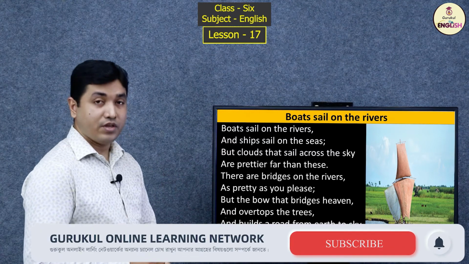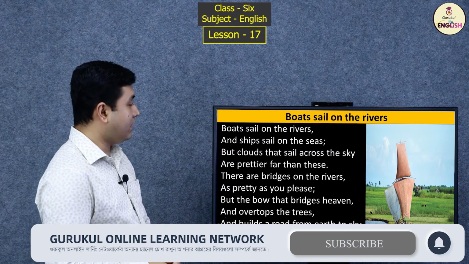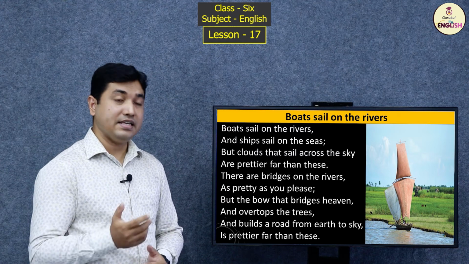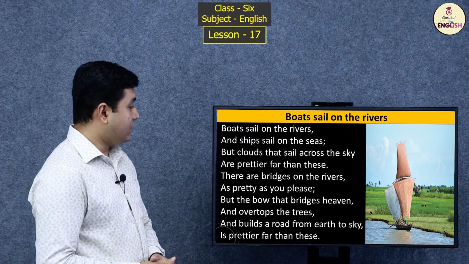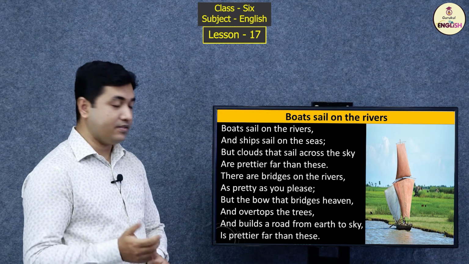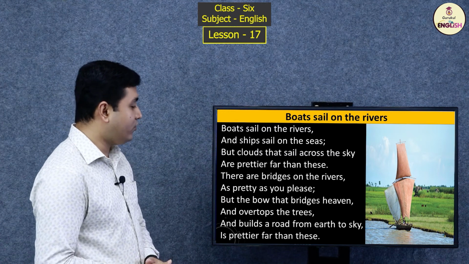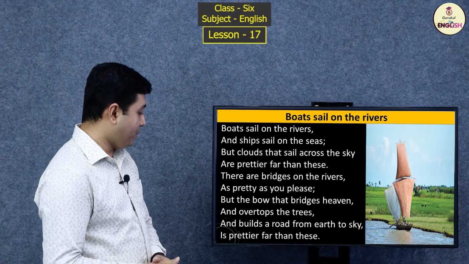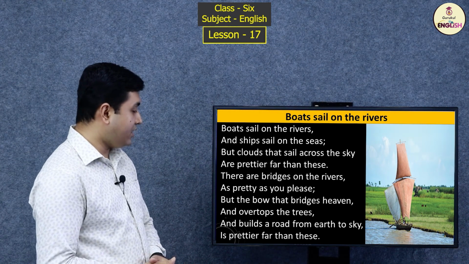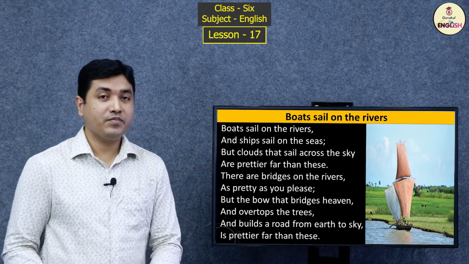Boats sail on the rivers and ships sail on the seas. But clouds that sail across the sky are prettier far than these. There are bridges on the rivers as pretty as you please. But the bow that bridges heaven and overtops the trees and builds a road from earth to sky is prettier far than this.